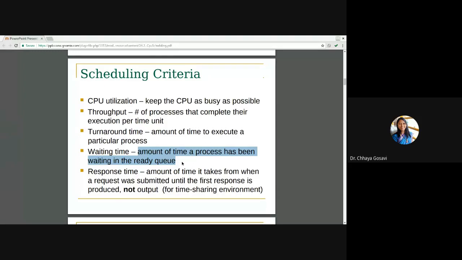And response time is the amount of time it takes from when a request was submitted until the first response is produced. It is not the output. The process is not finished yet, but the first time it is allocated the CPU is called response time. In a time-sharing environment, the objective is to improve response time: the first time the process is allocated to the CPU.